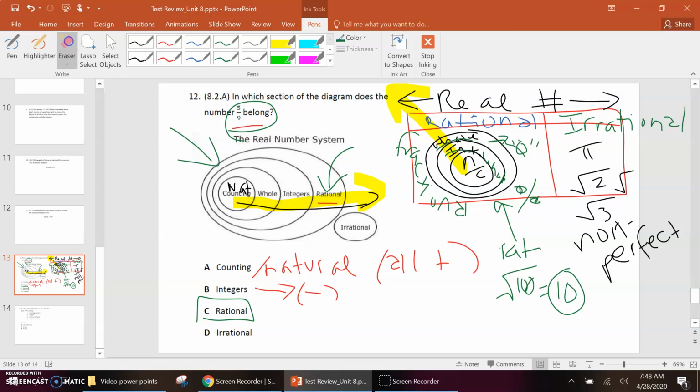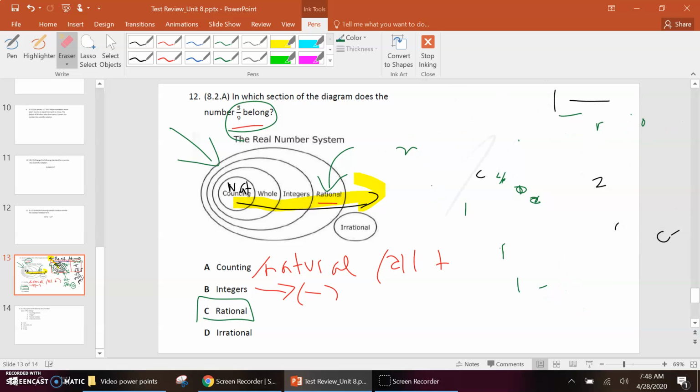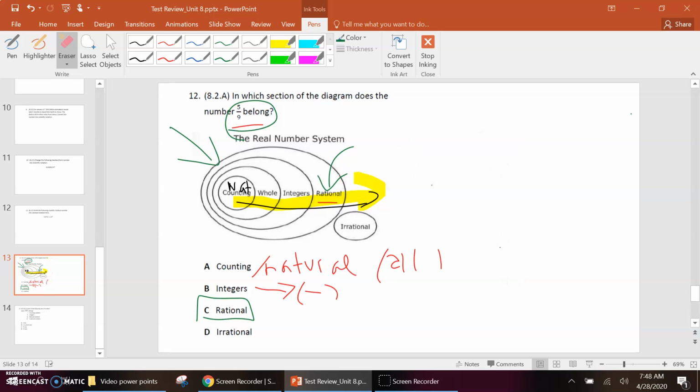So if I had to list it, starting from the center out, you'd have natural counting, then you go out, and actually it would probably be better if I started it like this.